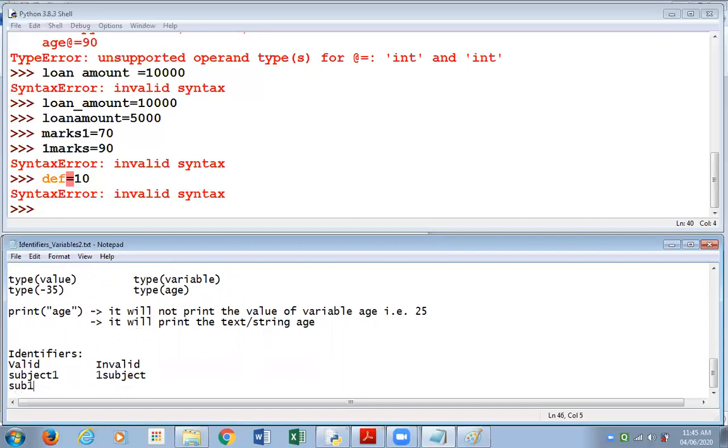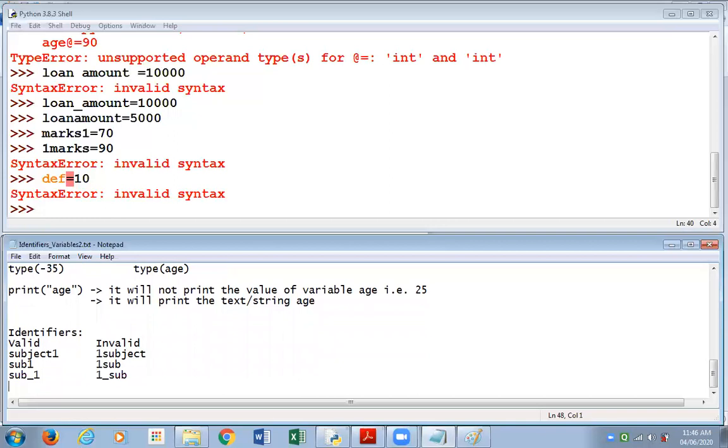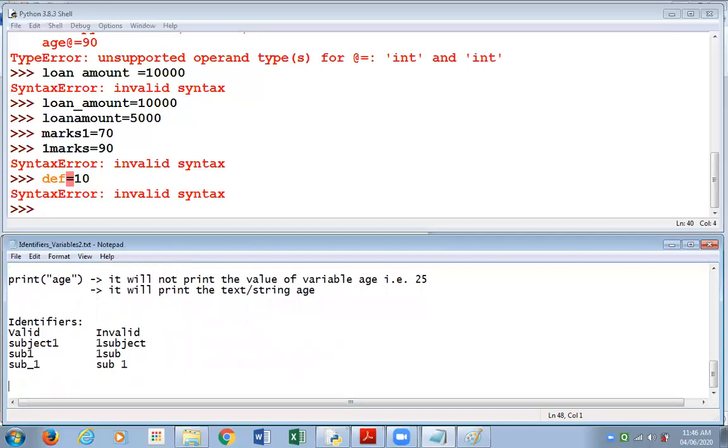Or if you shorten it, sub1 is valid, but 1sub would be invalid. Writing sub_1 is valid, but 1_sub would be invalid. Or 1 sub with a space would be invalid. And sub 1 with a space instead of an underscore is invalid. So just a few more examples I wanted to share with you.